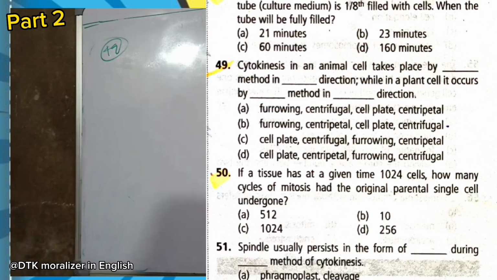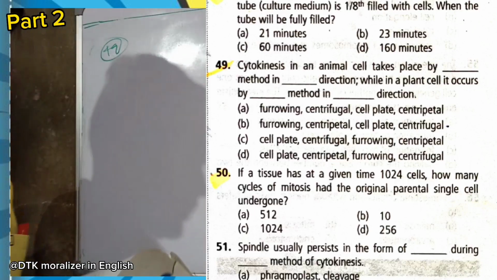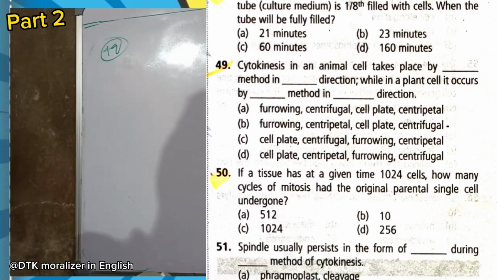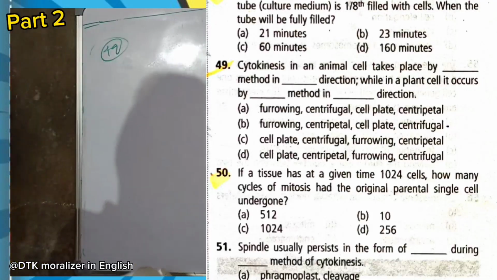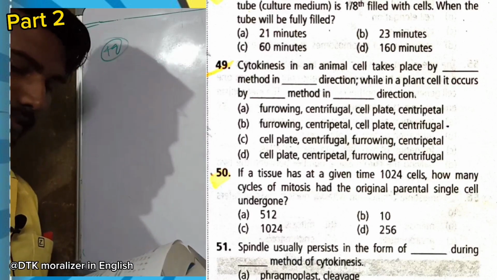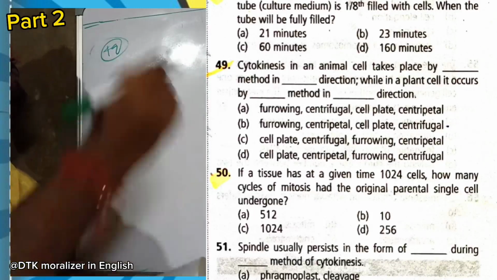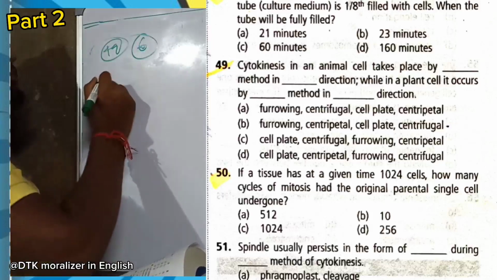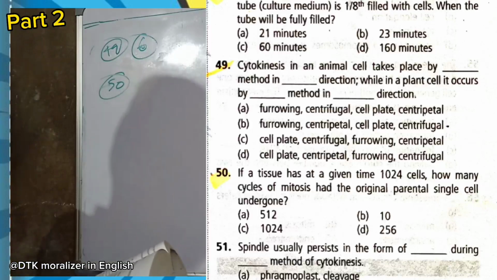Now, question number 49. Cytokinesis in an animal cell takes place by dash method in dash direction, while in plant cell it occurs in dash method in dash direction. In animal cell it is furrowing method. In case of plants it is cell plate method. Furrowing is centripetal and cell plate method is centrifugal. So here furrowing is outwards to inwards. In case of cell plate it is inwards to outwards. So option B is right.